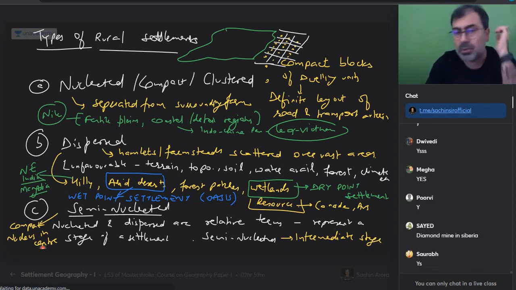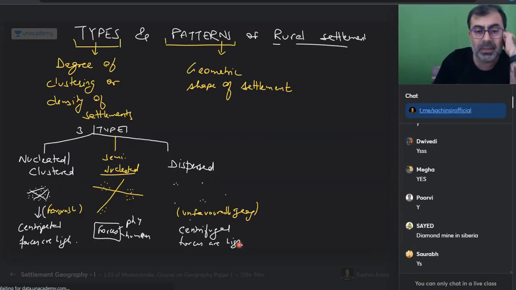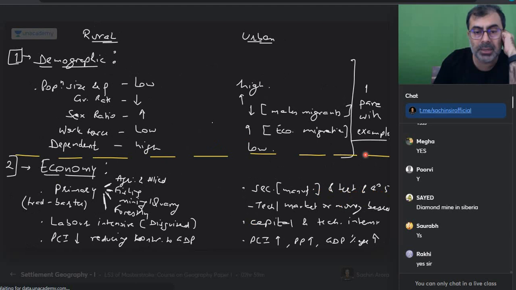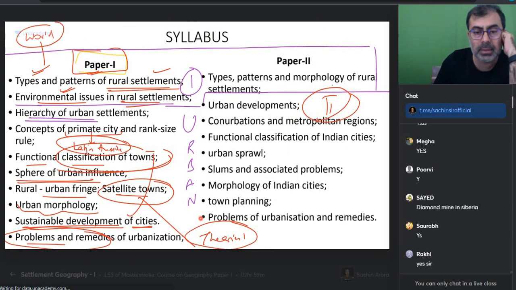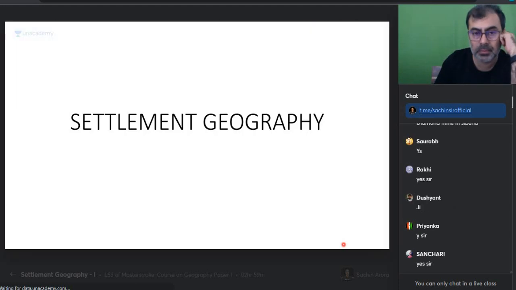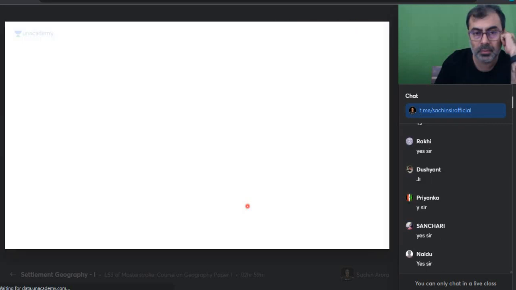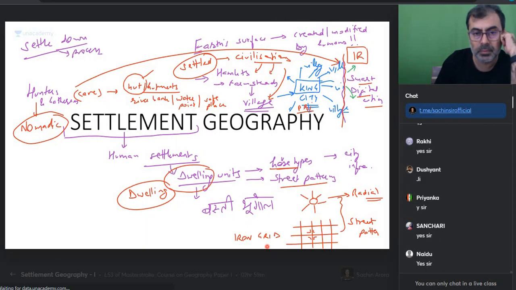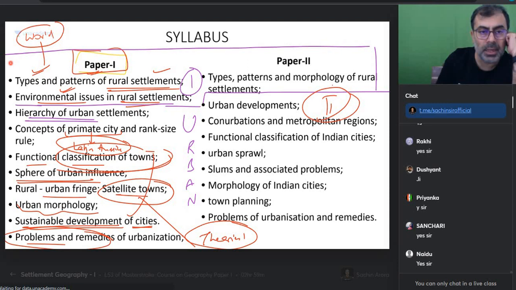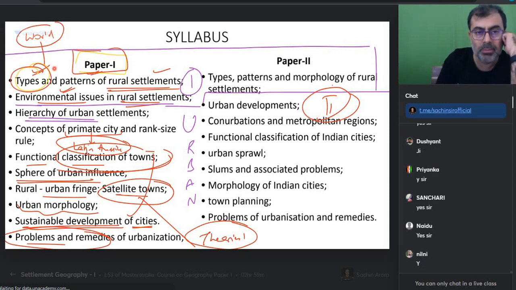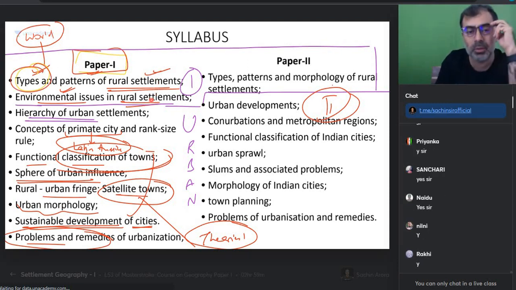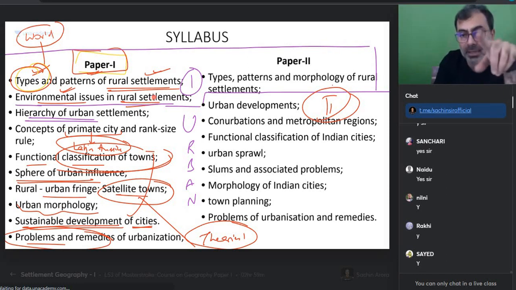Are we done with the types of rural settlement today? Types, yes; patterns, no, patterns we will do tomorrow. Urbanization and this thing, let's go back to the syllabus. Patterns are geometric patterns, need some drawing, so tomorrow I'll be doing that. And today I'll be uploading material on the update section of the course for these. Environmental issues also I've talked about, that will be there.